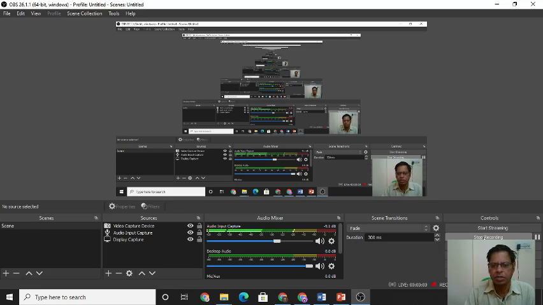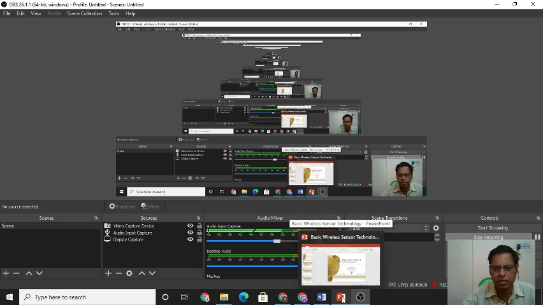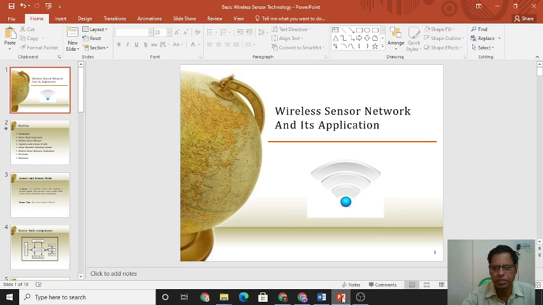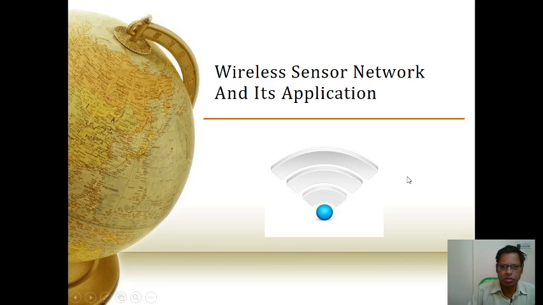Dear students, about ad hoc and sensor networking. Today we are going to start the fifth unit about ad hoc and sensor networking, that is basic wireless sensor networking and its applications. So the topic today is basic wireless sensor networks and its applications.